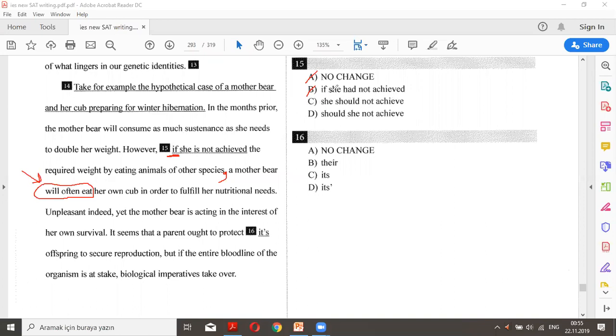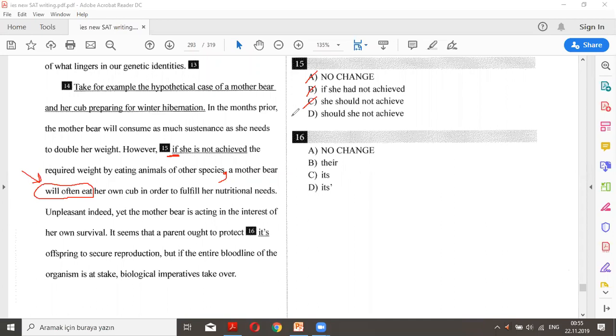In that way, if we start with she should not achieve the required weight by eating animals of other species, this is independent. That is option C. And then a mother bear will often eat. This is going to produce a comma splice here. Independent, comma, independent. I don't think so. This doesn't work at all. So this means, very easy, D is the right option.